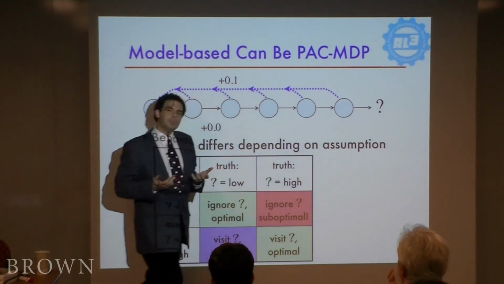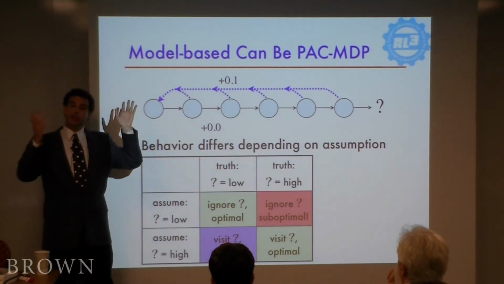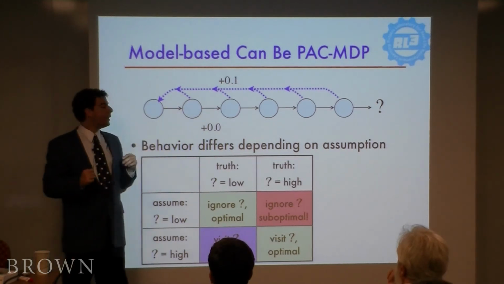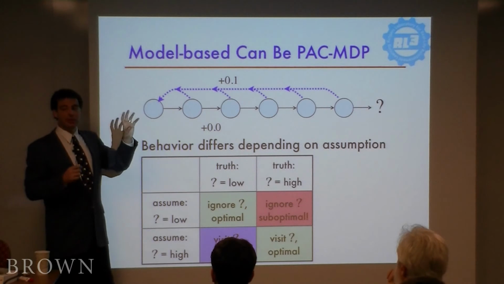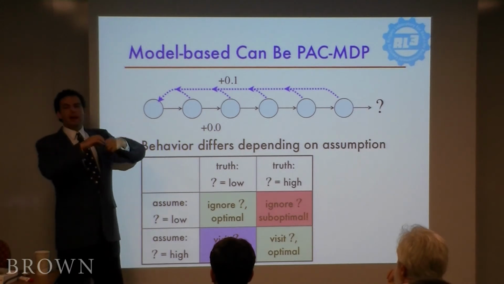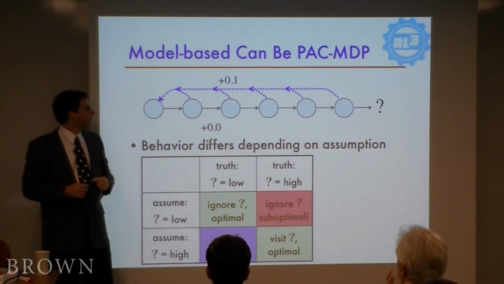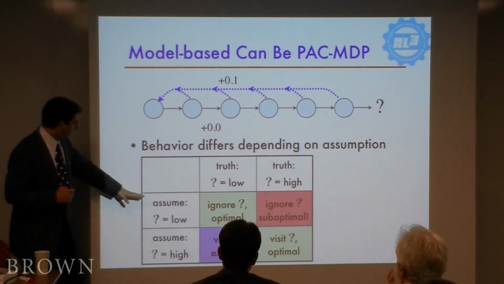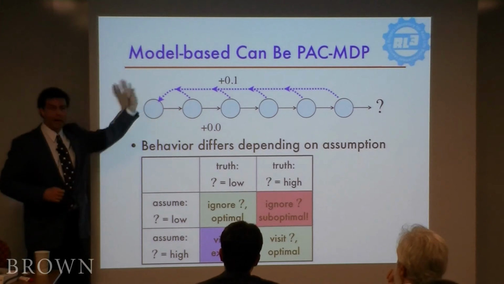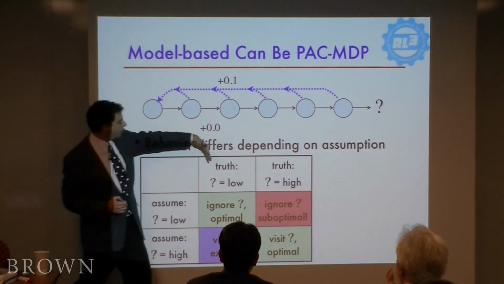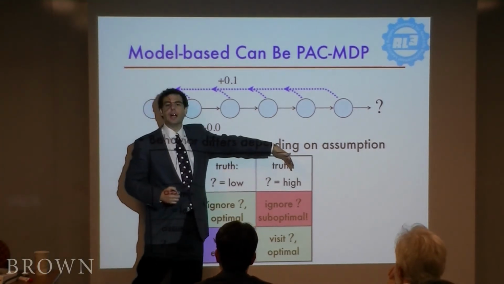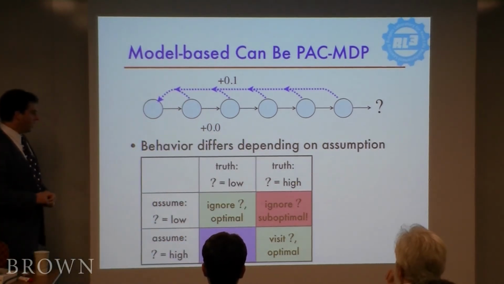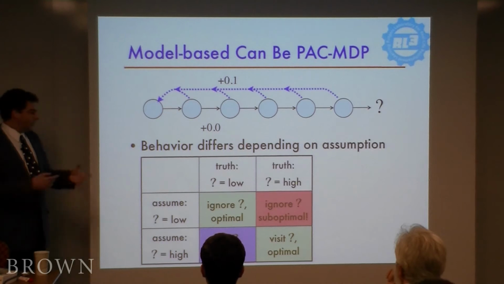Well, it can assume that what's out there is really good. It can assume that what's out there is really bad, or maybe it could be the average of everything that it's seen so far. But in this case, all that matters is whether it's assuming something high or something low. So we'll build a little 2x2 diagram here: it's either going to assume low or high for what's out there, the unknown. And the truth of the world is either that it's low or high. Okay, so just qualitatively, bear with me for a second. What are the different outcomes in these 4 cases?